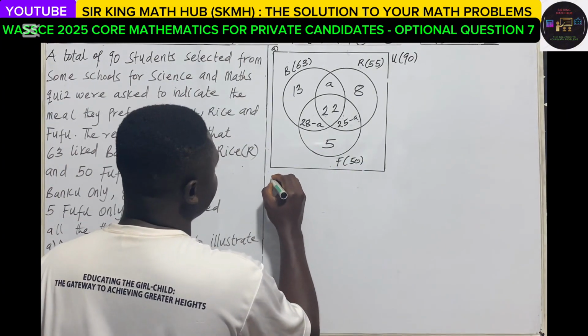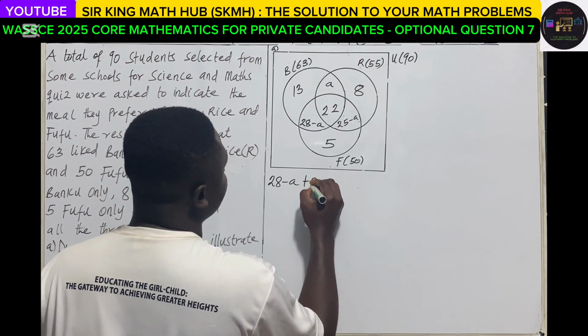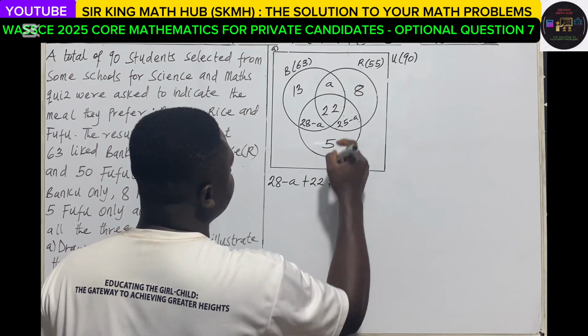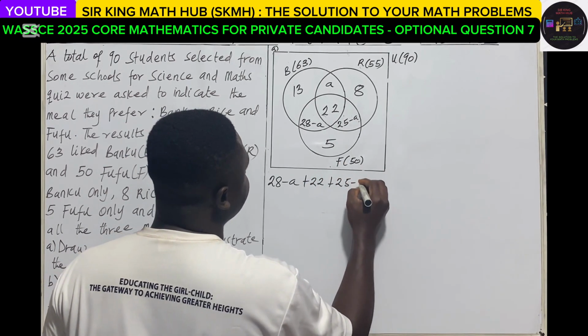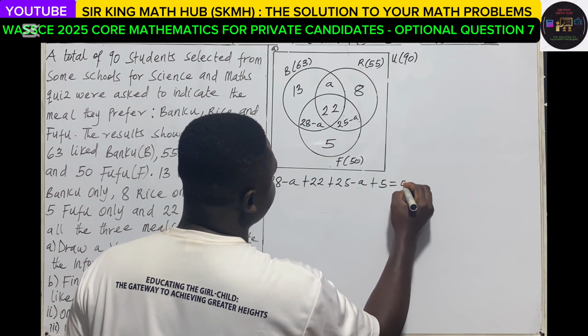So 28 minus A plus 22 plus 25 minus A plus 5 must be equal to 50.